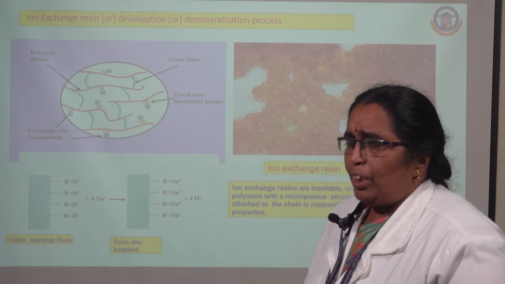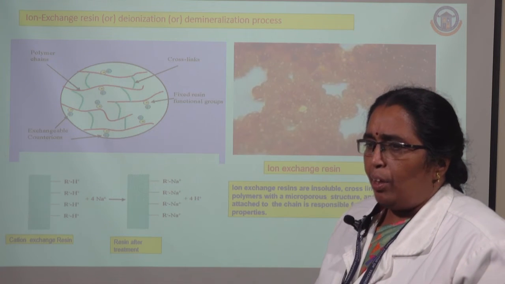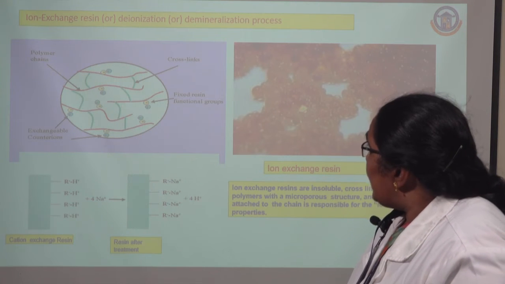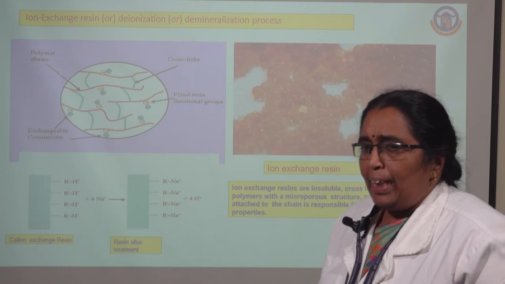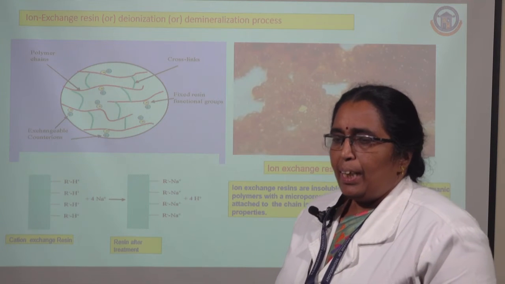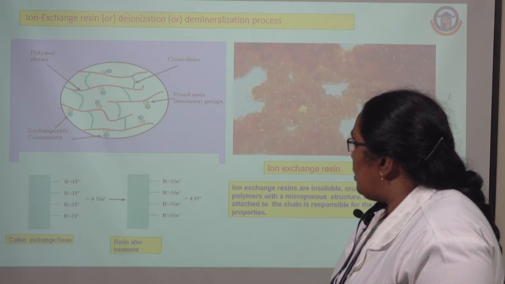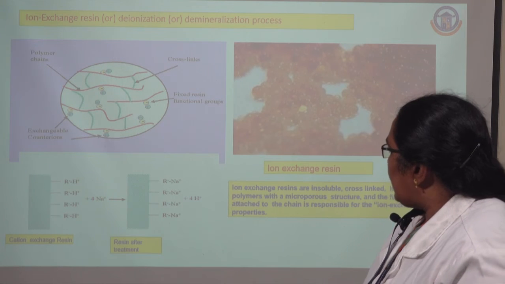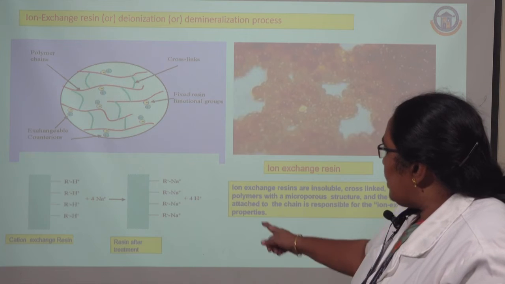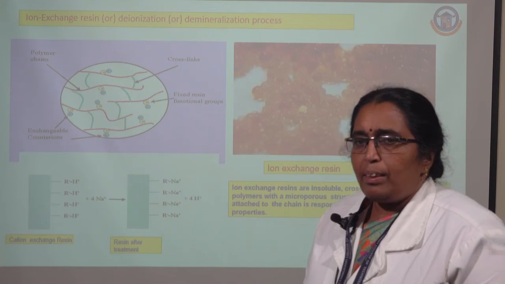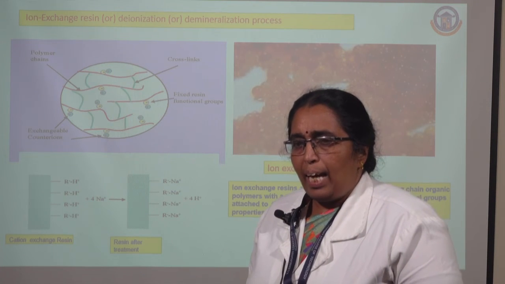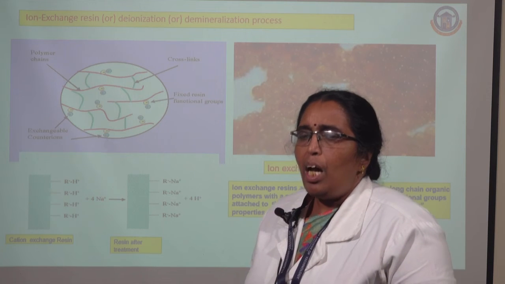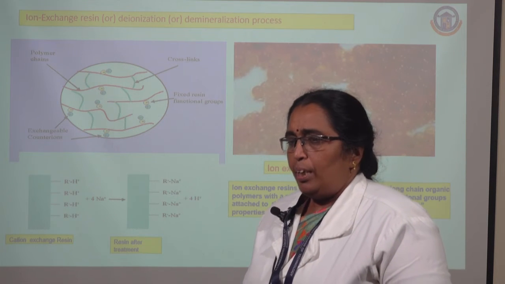Another method which is superior to the zeolite method is called the ion exchange method. So what is happening here? The ion exchange resin is nothing but a polymer resin which contains polar groups with H plus, either H plus directly or COOH or SO3H.